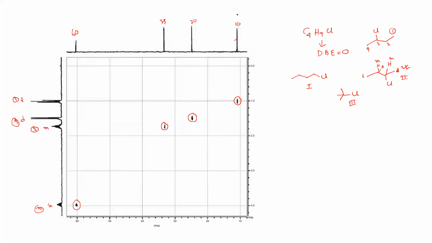So your 10 is 1. This is 1 carbon. Now 4 is matching here, 20 will be 4. You have 2 is coming here, 35. That is 2. Okay, and have 3, which is around 60. Okay, so this is 60. So you are done with the assignment. Okay, so which carbon is which one?